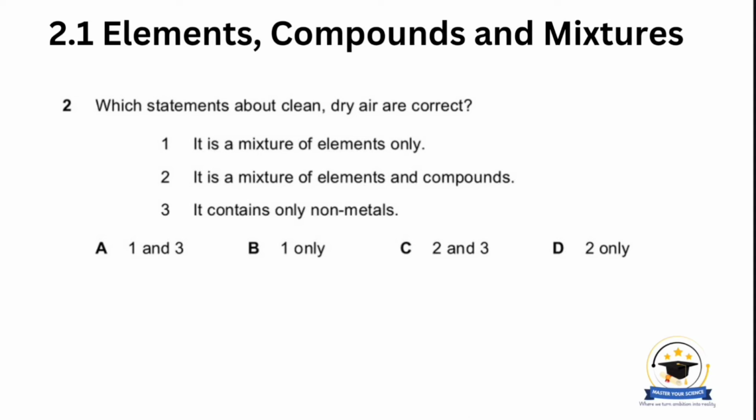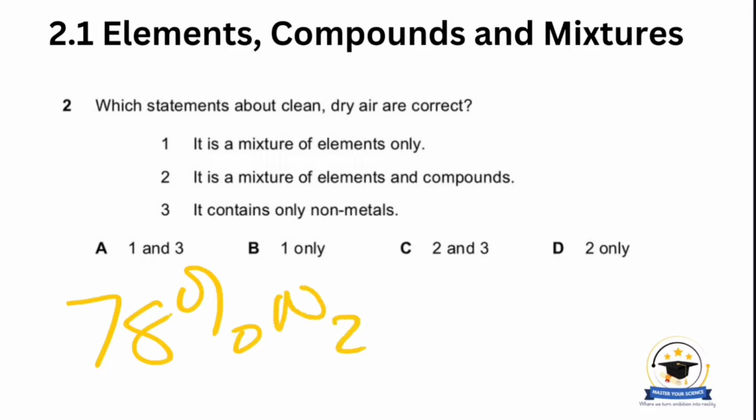So what exactly constitutes clean dry air? Clean dry air constitutes about 78% nitrogen, 21% oxygen, and the remaining 1% consists of trace gases that include argon, carbon dioxide, neon, helium, methane, krypton, and hydrogen, among others.